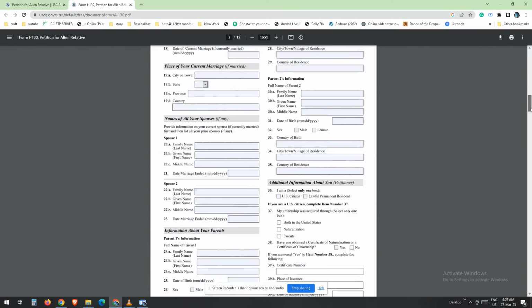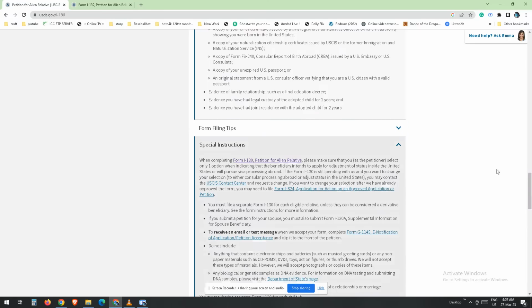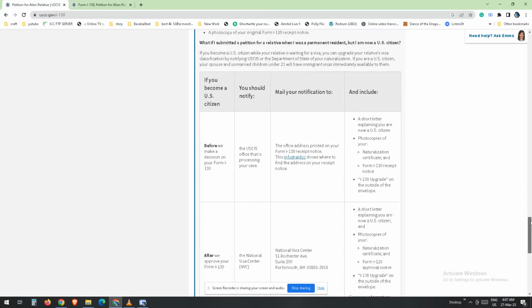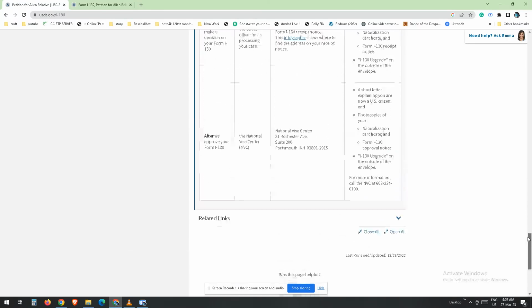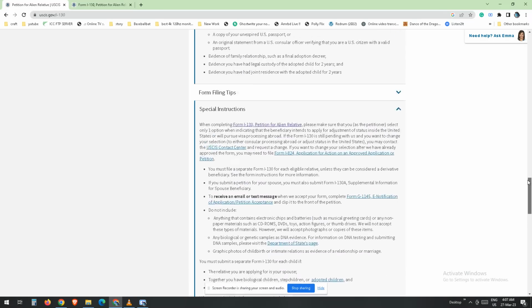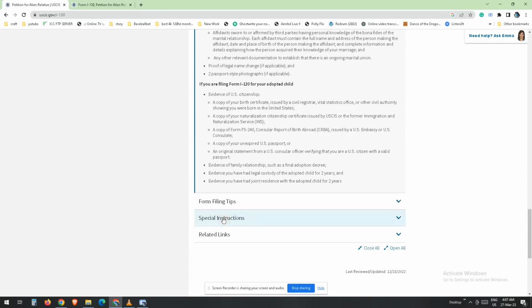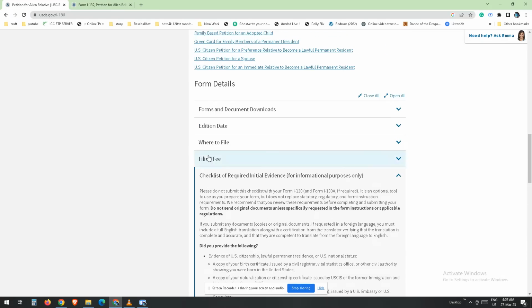Step 3. Pay the filing fee. After completing Form I-130, you must pay the filing fee. The fee varies depending on the category of beneficiary and whether you are a U.S. citizen or an LPR. You can find the current fee schedule on the USCIS website.